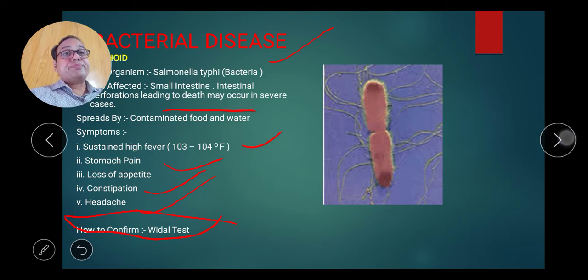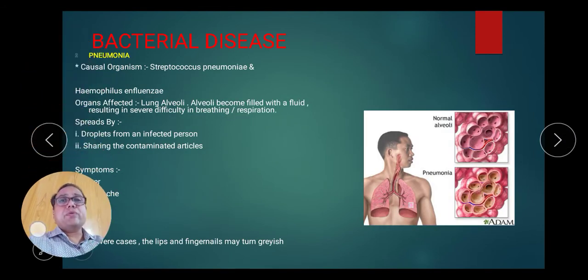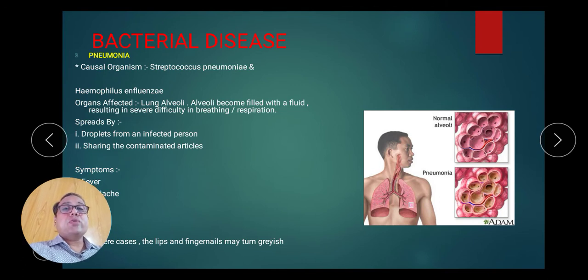Now the next is pneumonia. Pneumonia is a bacterial disease. The causative organism is Streptococcus pneumoniae. Haemophilus influenzae is another name of the Streptococcus pneumoniae. Organs affected: lungs, alveoli. The alveoli become filled with fluid, resulting in severe difficulty in breathing and respiration. It is spread by droplets, and second, by sharing contaminated articles.